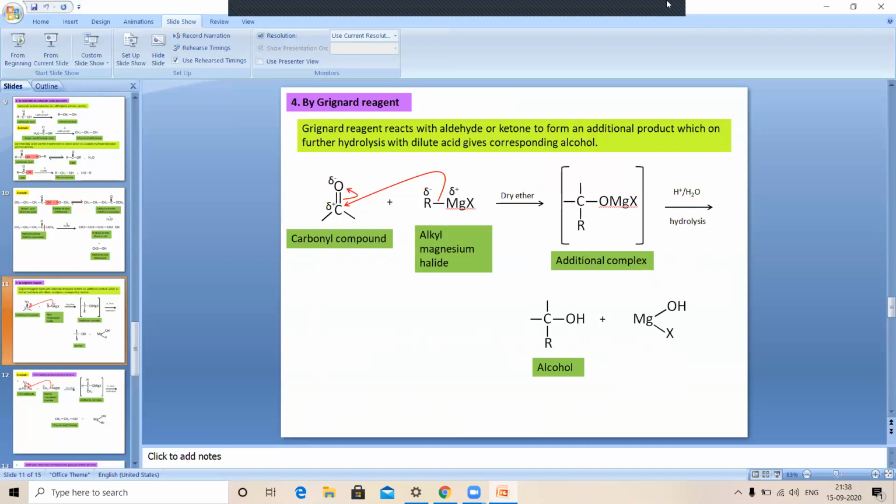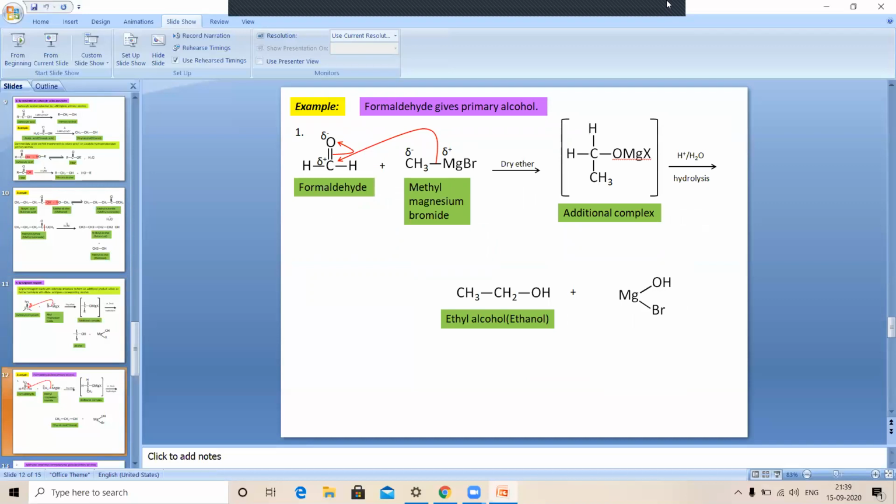If we see the general reaction in the PPT, the compound which contains the C=O group is called the carbonyl compound. When these carbonyl compounds react with the alkyl magnesium halide, the Grignard reagent, in the presence of dry ether as a solvent, an addition complex is formed, which on hydrolysis gives the corresponding alcohol. So this is the action of Grignard reagent on carbonyl compound.